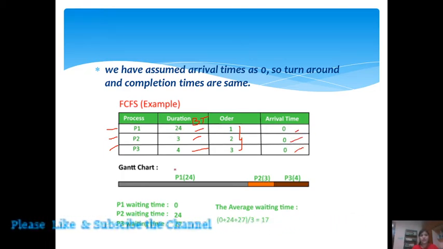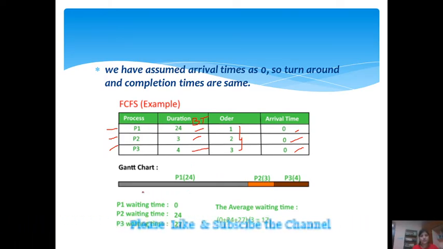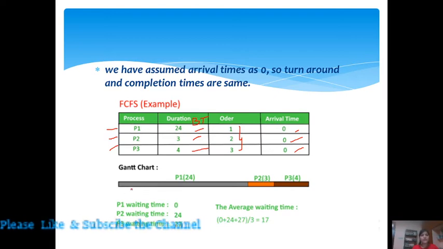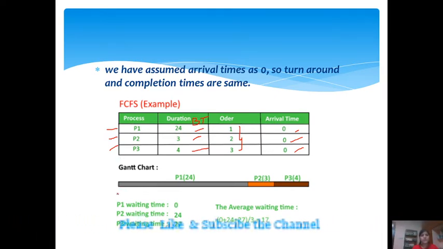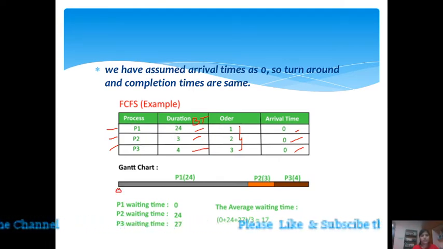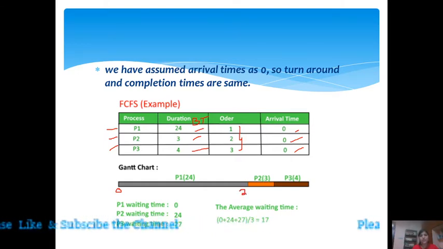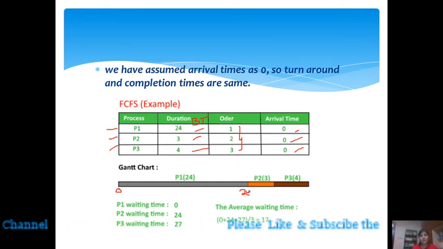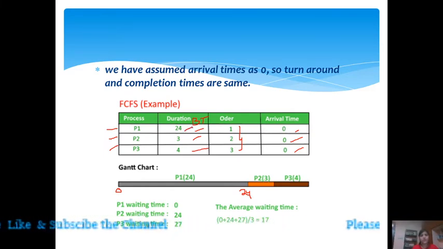Now you have to draw the Gantt chart. With the help of the Gantt chart we can solve this problem. So the Gantt chart is here. P1 comes first here, so it will start its execution at time 0 and complete its execution at 24, with a duration of 24.